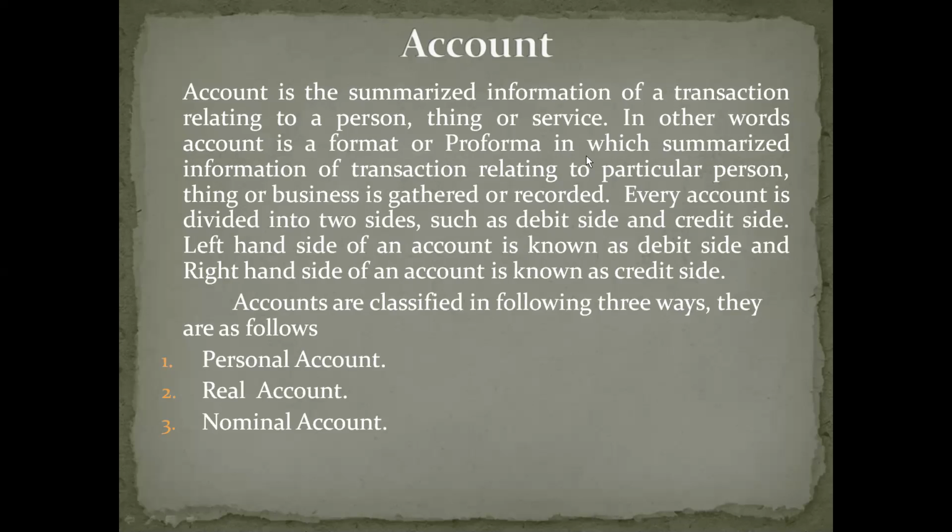If there are any expenses and losses in the ordinary course of business, they pertain to which account? Nominal account. At the same time, any incomes and gains also pertain to nominal account. So nominal account totally deals with four aspects: expenses, loss, income, and gain. Understood? So it is all about these three types of accounts.